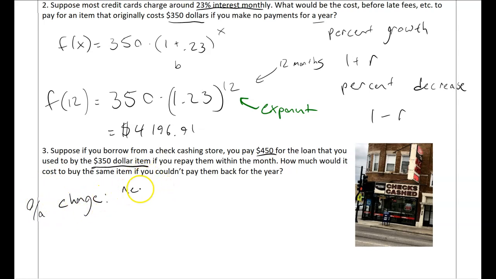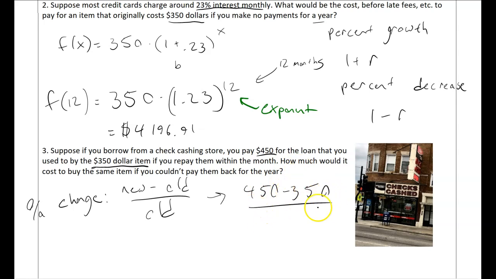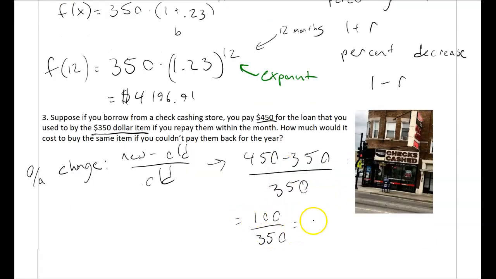You do new minus the old divided by the old, and that gives you percent increase or decrease. So here it would be 450 minus 350 over 350, which gives you 0.2857, or 28.57%.